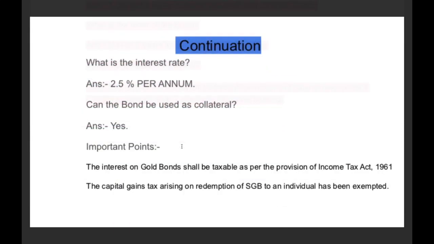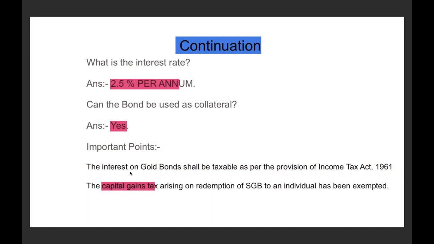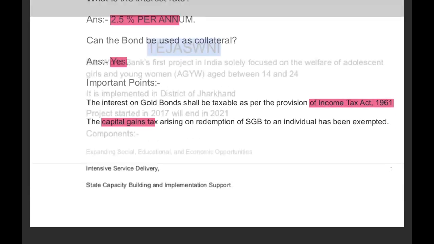Understood? In continuation of the sovereign gold bond scheme, what will be the interest rate? The interest rate will be 2.5% per annum. And can the bond be used as a collateral? For example, if I want to take a loan, can I take the loan from the bank by using this gold bond? Yes, you can use the bond as a collateral for your loan. And there will not be any capital gains tax, but the interest on the gold bond will come under the Income Tax Act 1961. Simply means that it will be taxable.